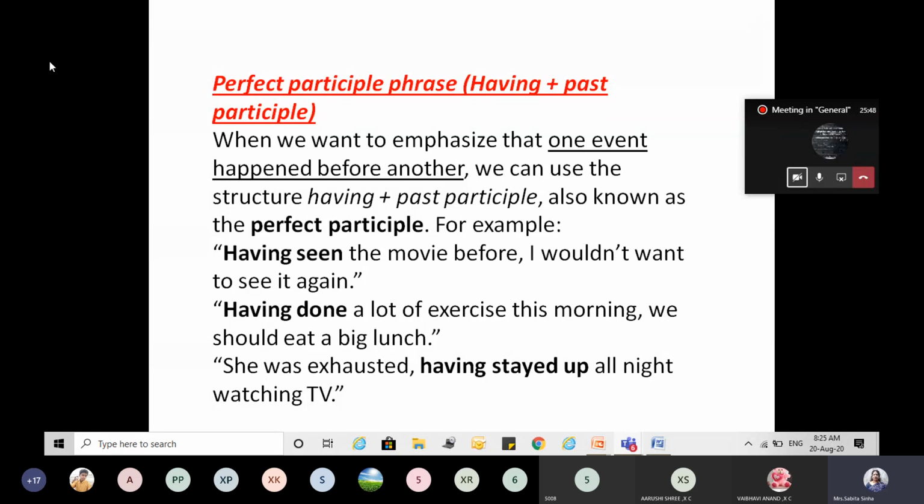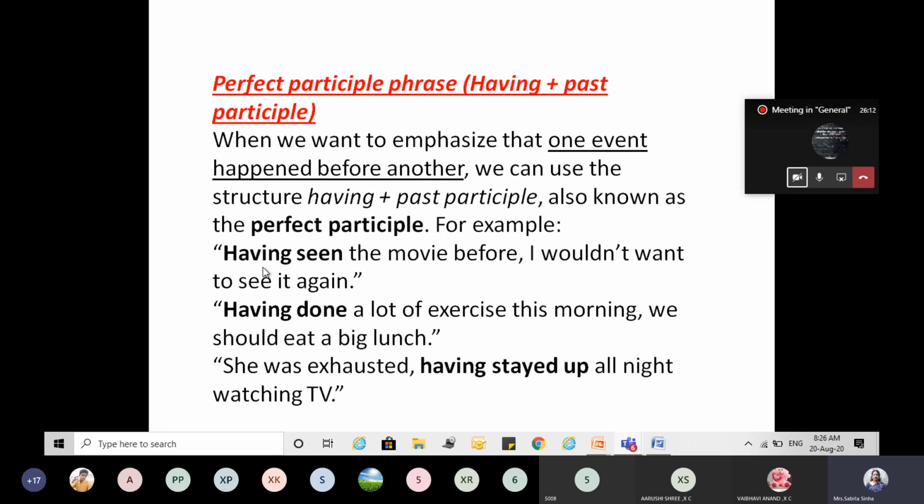We use simple past at that time, and which happened before that, more past, right? That means before that action happened. The patient had died. This is the first action. Before the doctor arrived, that means doctor arrived later. Here we are using one event that has happened before the another.